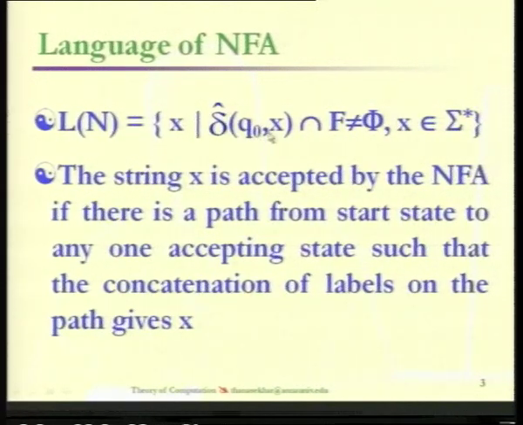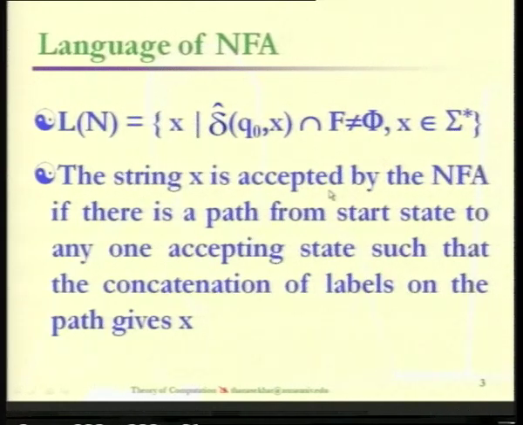So δ cap of q0 comma x intersection F, if it is non-empty, then we can say that x belongs to the language of this NFA, and the condition here is x must be derived only from the alphabet, that is sigma star, the closure of the given alphabet. And the string is accepted if there is a path from the start state to any one of the accepting states. As far as deterministic finite automata are concerned, it is going to be a path to one accepting state, and here we may have any number of states at the end